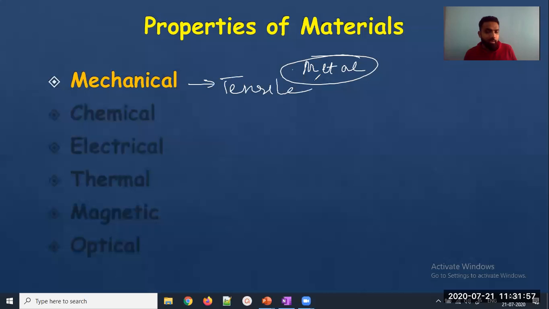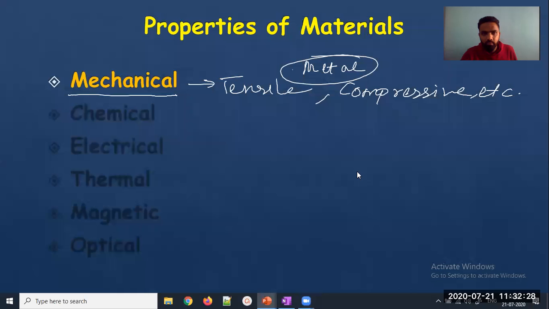Tensile means when we try to elongate it, it should not break. It can take the tensile load in the axial outward direction. Those loads are called tensile load. It can take compressive load, meaning it has good compressive strength. Various values can be there for mechanical properties. It should be hard, it should be ductile. These are all mechanical properties. So the first thing that we have considered is mechanical property.